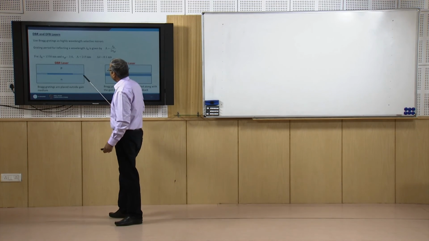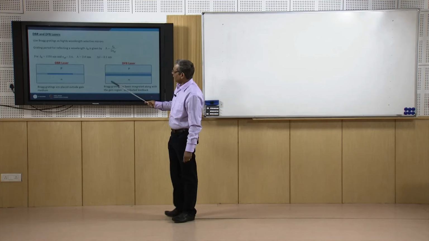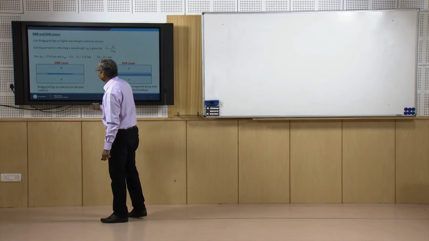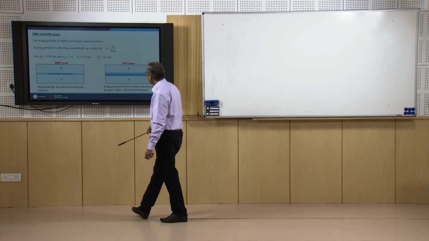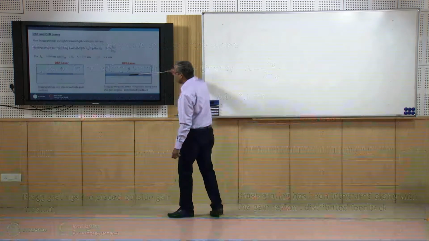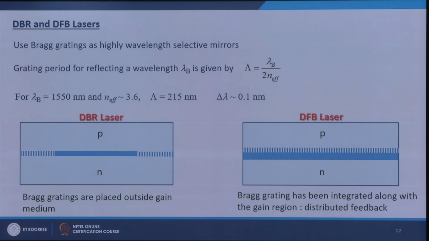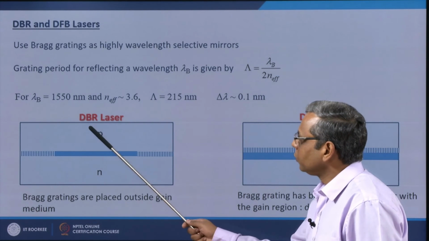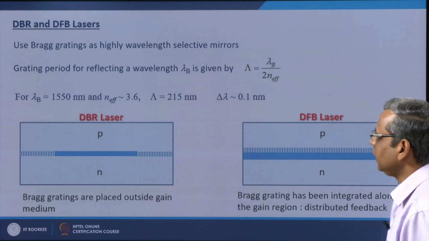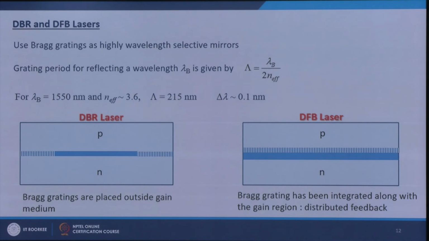So, I can put these kind of gratings, Bragg gratings, either at the end of the gain medium, outside the gain medium, or I can integrate it over the entire gain medium. This kind of structure is known as distributed Bragg reflector, DBR laser, and this kind of structure is known as distributed feedback laser, or DFB laser.